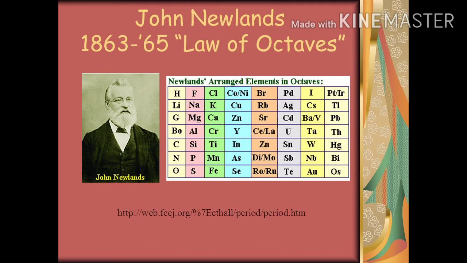He started with the element having the lowest atomic mass, that is hydrogen, and ended at thorium, which was the 56th element. So in his classification, he found 56 elements.